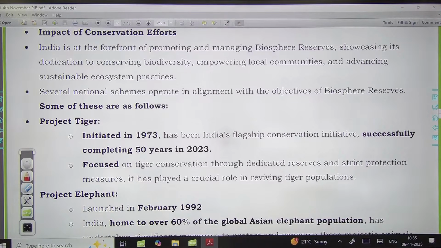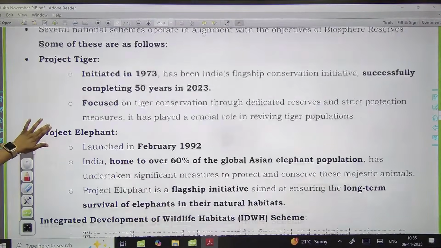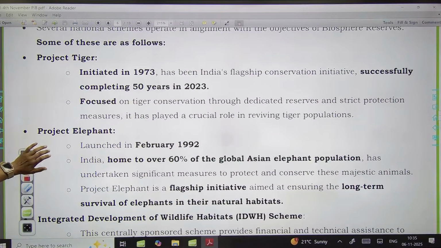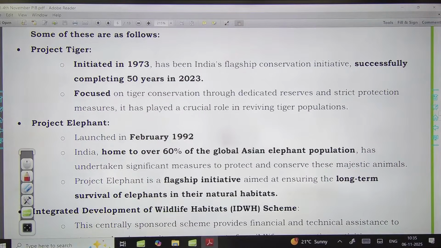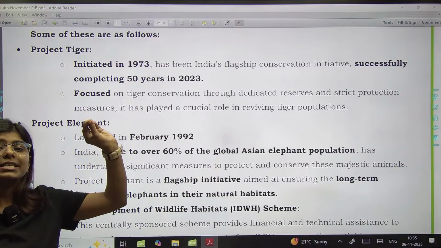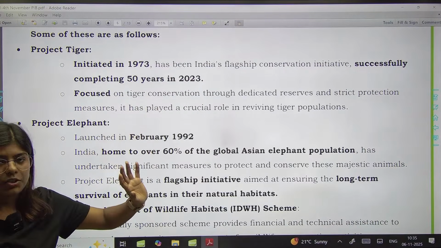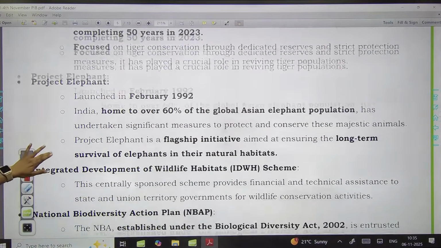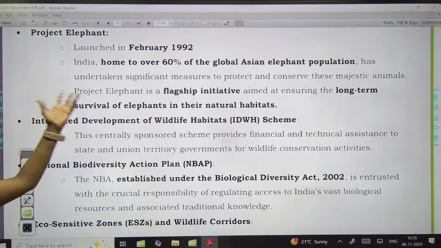Okay, now just have a glance at these projects. Project Tiger 1973 में launch किया गया था as a flagship conservation program. 50 years complete हो चुके हैं 2023 में, and India has more than 70% of the tiger population. Okay, and that's the reason. और इसका जो एक credit जाता है वो इस program को जाता है.